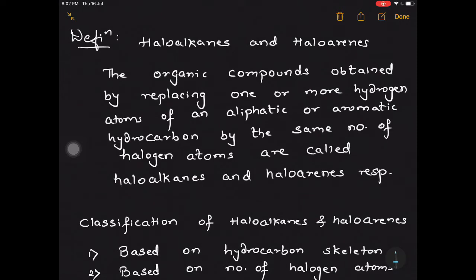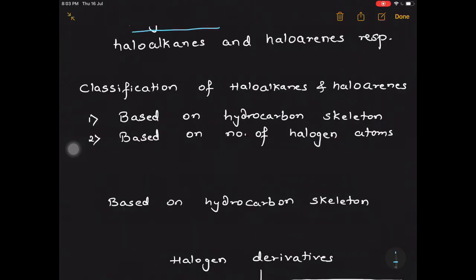Let's have a look at the definition of haloalkanes and haloarenes. The organic compounds obtained by replacing one or more hydrogen atoms of an aliphatic or aromatic hydrocarbon by the same number of halogen atoms are called haloalkanes and haloarenes respectively. Let's have a look at the classification of haloalkanes and haloarenes.